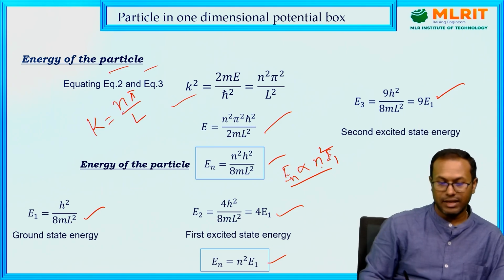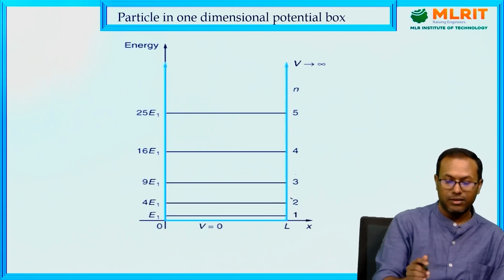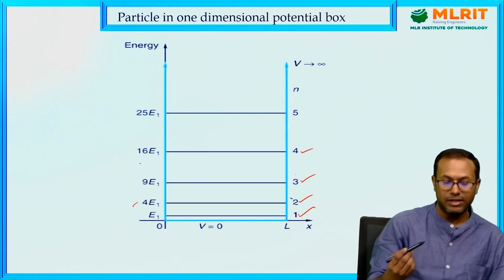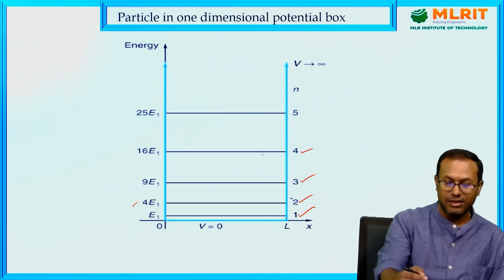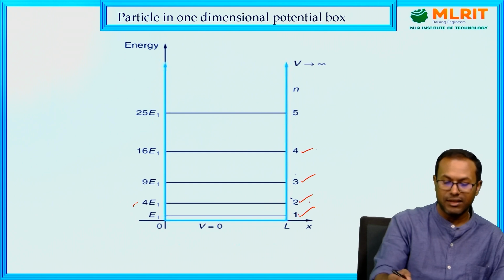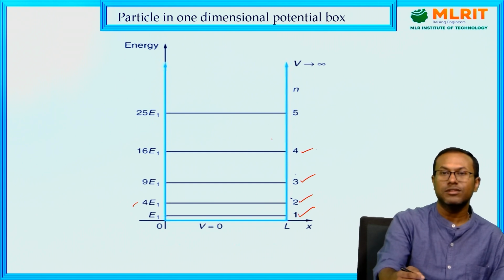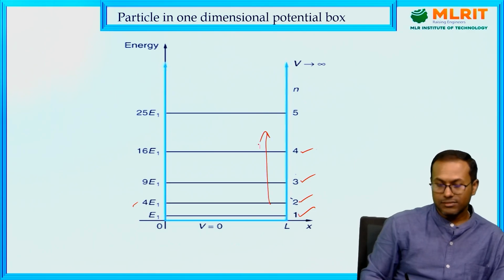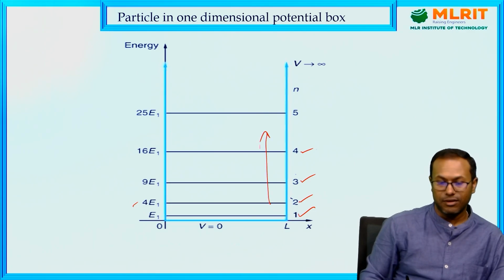So what is the energy plot? It is the ground state energy E1, the second state 4E1, the third one is 9E1, then the fourth one is 16E1. So it is proportional to n squared, which means the energy levels are discrete. As we go to the excited states, the spacing between two consecutive energy levels also increases. It is not equispaced for the particle in a box energy distribution.